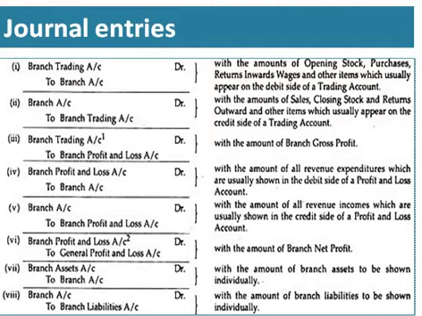Next, we have credit side items of the trading account, that is net sales and closing stock. That should be recorded as branch account debtor to branch trading account. So the amount of sales, closing stock, and if return outwards.